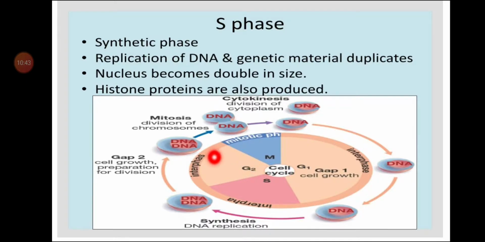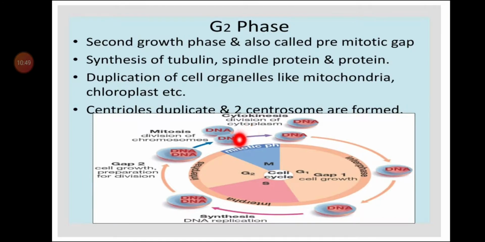Next is G2 phase. You can see here in this diagram G2 phase. What do we mean by G2? G2 means second growth phase and it is also known as pre-mitotic gap phase. You can see that it occurs before M phase. Something that takes place after is known as post and something that takes place before is known as pre. So G1 is post-mitotic gap phase and G2 is pre-mitotic gap phase.